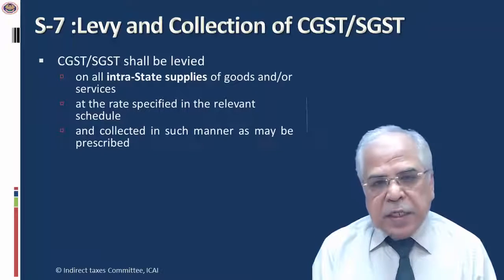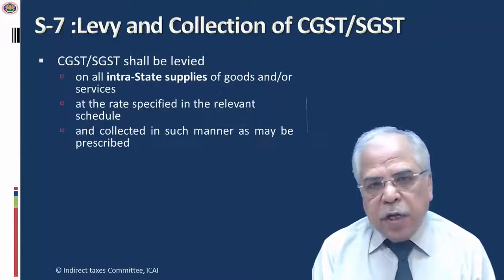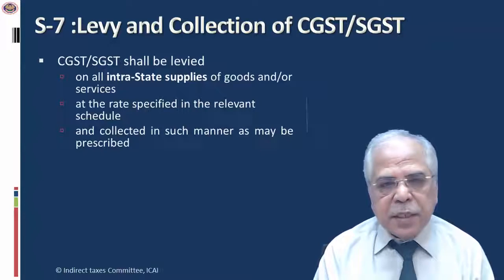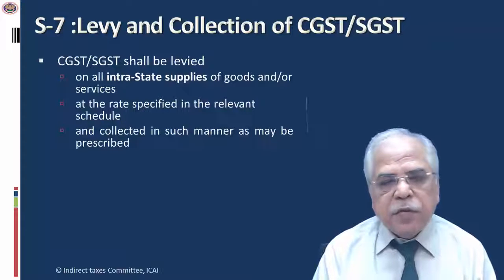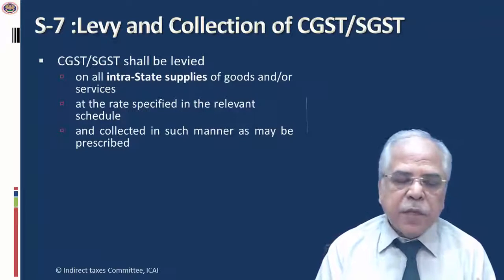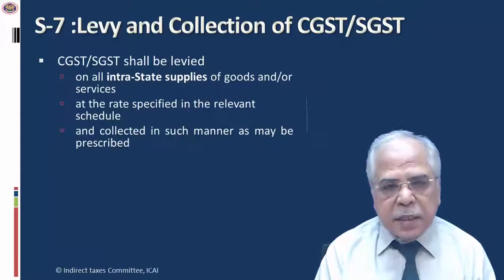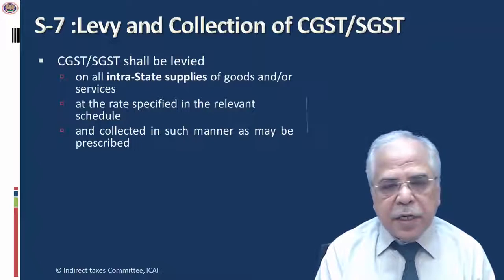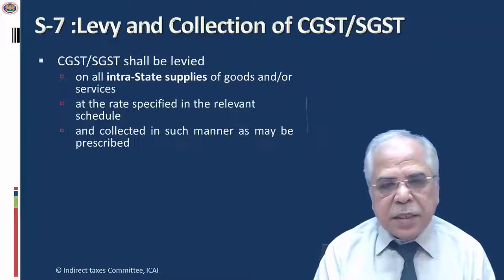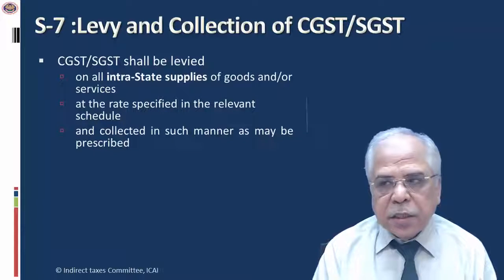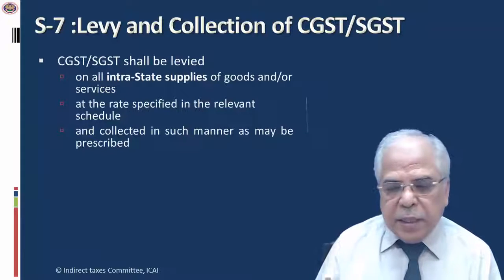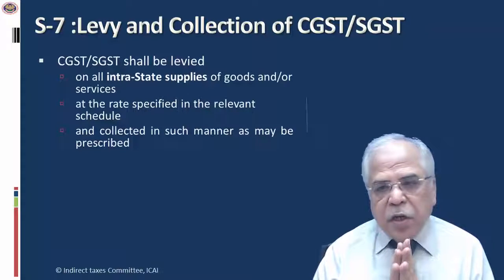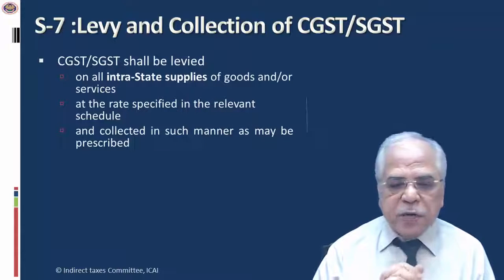There are two kinds of transactions which are being envisaged under GST. One is transactions within the state, which we call intrastate transactions, and transactions between two states, which we call interstate supply. So far as intrastate supplies are concerned, on that transaction both CGST and SGST shall be levied. And so far as IGST is concerned, that is interstate transaction, the IGST shall be levied on that and shall be collected in such manner as may be prescribed. And this is what section 7 of the CGST model law provides for.